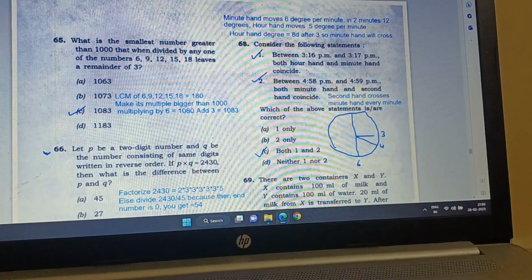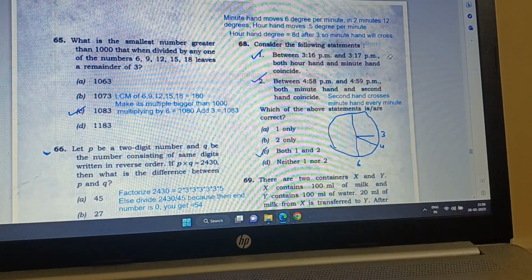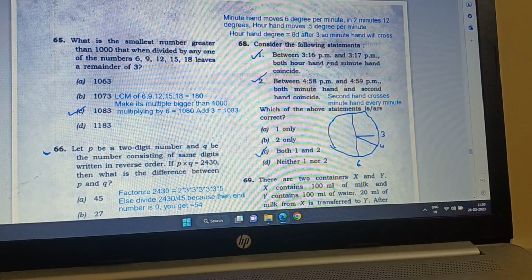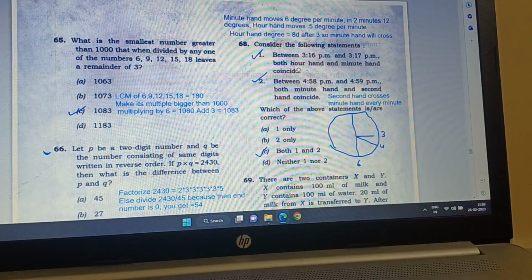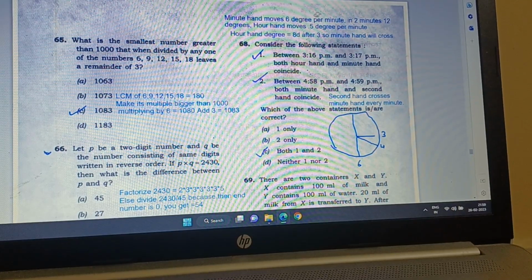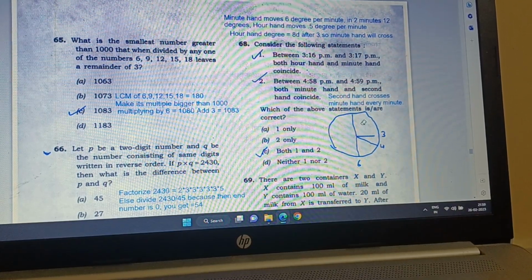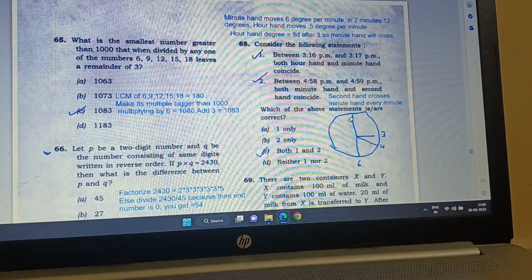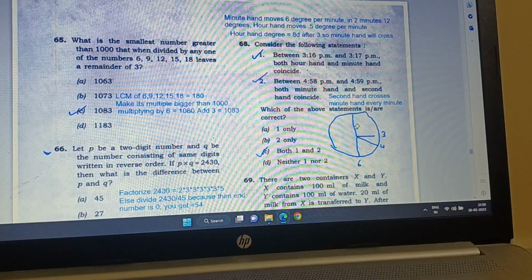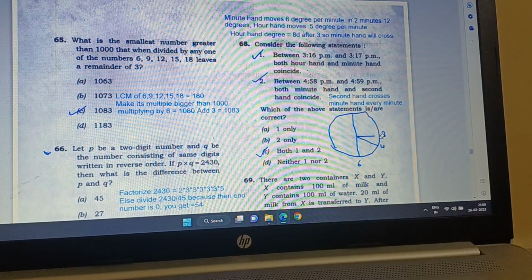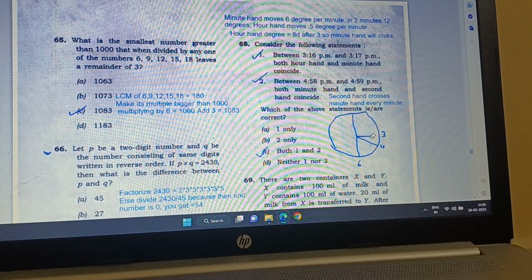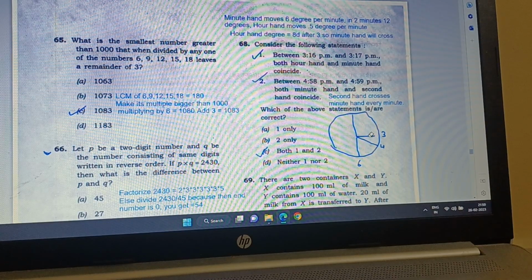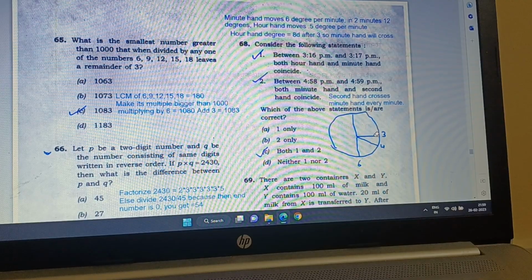Consider the following statements. Between 3:16 and 3:17 p.m., both hour hand and minute hand coincide. It is correct. Let's see how we reach that. The minute hand moves 6 degrees per minute, because there are 360 degrees, and 60 times 6 is equal to 360. So at 3:15 the minute hand is at 3, then at 3:16 it will move 6 degrees, and at 3:17 another 6 degrees, so it will move 12 degrees past 3.